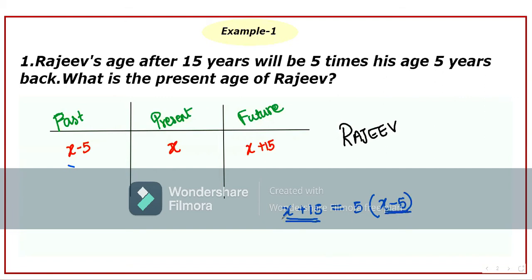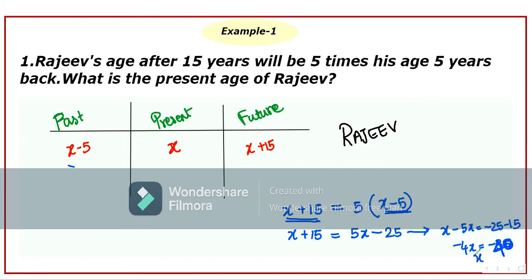Okay, so now you need to solve for x. You will get the present age of Rajiv. I'm just multiplying 5 inside the brackets, 5x minus 25. Now I have to shuffle so that I get all the x values on one side and all the other numbers on the other side. So I'm bringing 5x to the LHS and 15 to the RHS. Finally I'll get minus 4x equals minus 40 actually. I wrote it wrong, so it is minus 40. By solving, I'll get x as 10. So who is Rajiv?